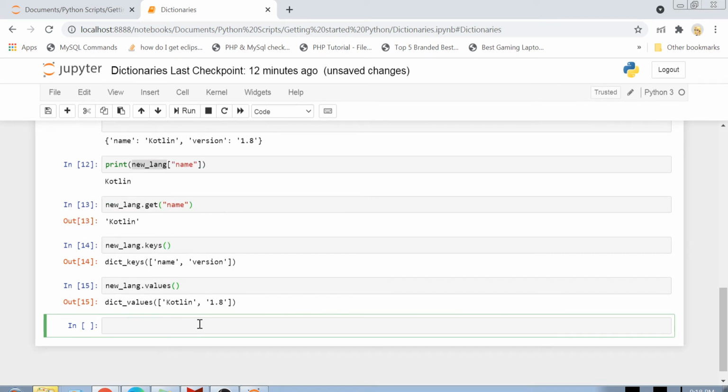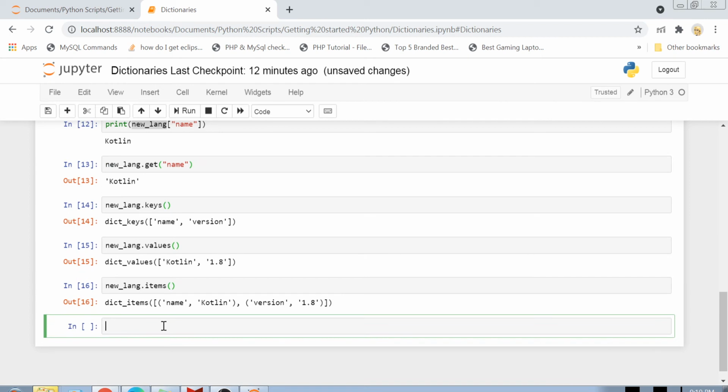So if you want to access all the keys, you can use the keys function. If you want to access all the values, you can just use the values function. But what if you want to access both of them at the same time? In that case, you can use something called items. If you want to know the key value pairs, you can use items to print the keys and the values, both of them.